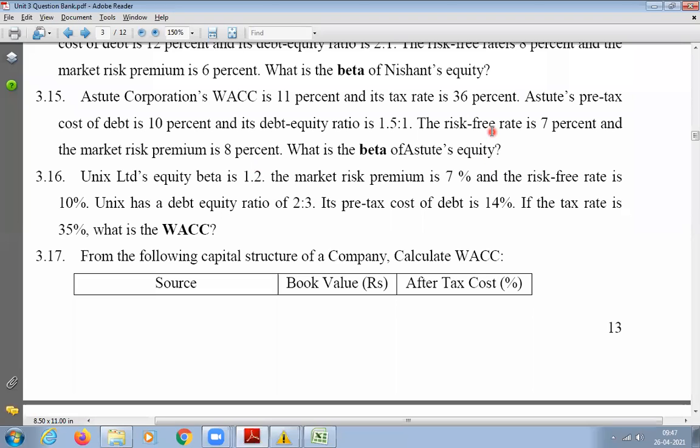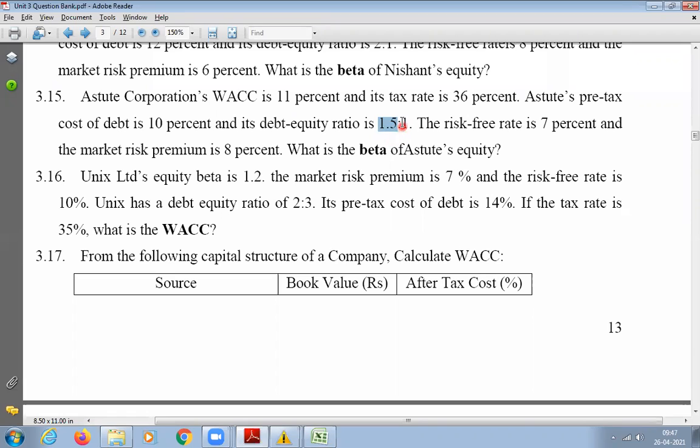Okay. So it is also same like your question number 3.13. Same thing he has given. Weighted average cost of capital is given. Tax rate is given. Cost of debt is given. Now, the weightage for debt, how much will you take? 1.5 divided by 2.5 is correct.